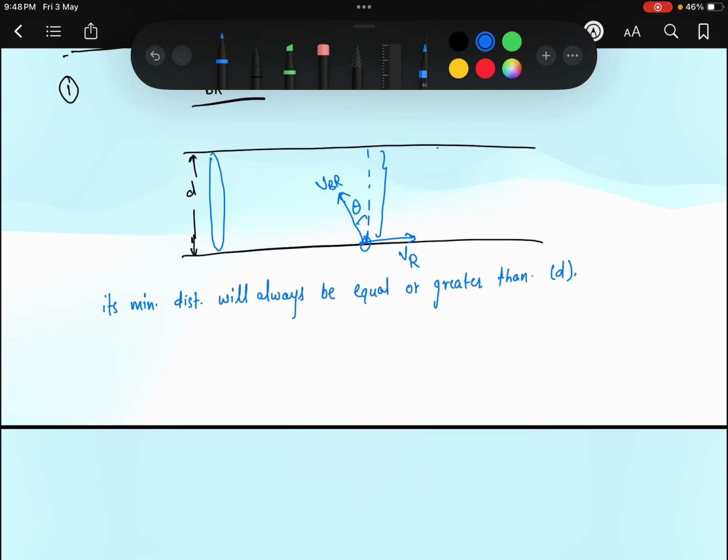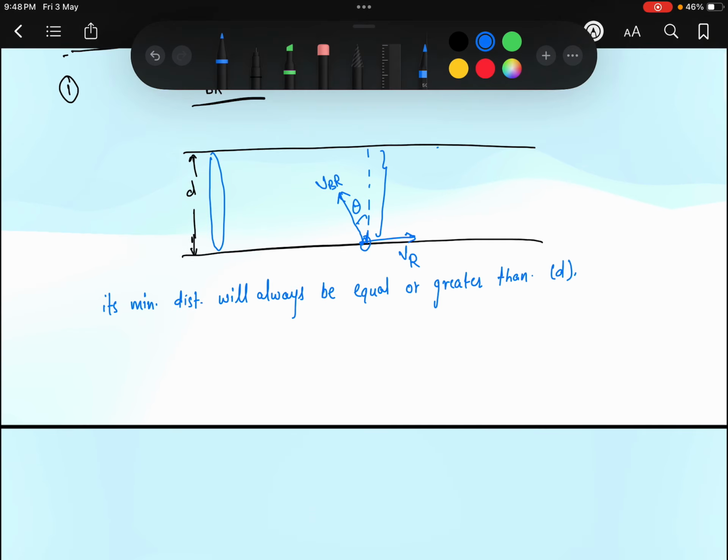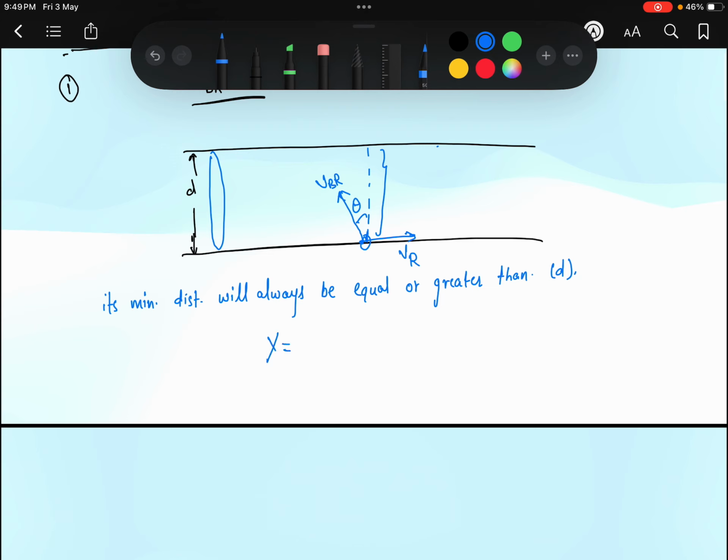So in this case, where the velocity of the boat with respect to the river is greater than the velocity of the river, let us assume our drift, that is our x, is 0. The formula for x was the component of velocity responsible for the drift, that is vr minus vbr sine theta, into the time taken to cross the river, that is d divided by vbr cos theta.